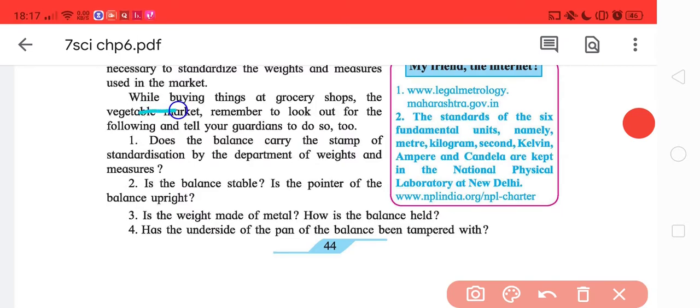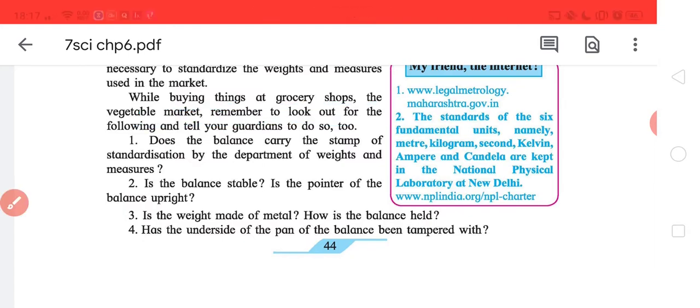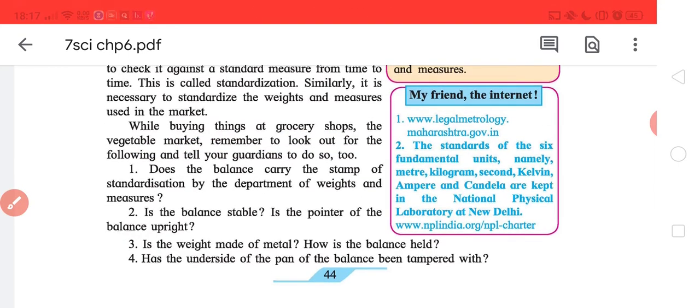While buying things at grocery shops and the vegetable market, remember to look out for the following and tell your guardians to do so too. 1. Does the balance carry the stamp of standardization, department of weights and measures? If no, then the device may be inaccurate. Not deliberately maybe, but it's not accurate. 2. Is the balance stable? Is the pointer of the balance upright? Ideally, it should be. But if you observe the vegetable vendor, he does not allow us to check whether it is stable or not. Always check.